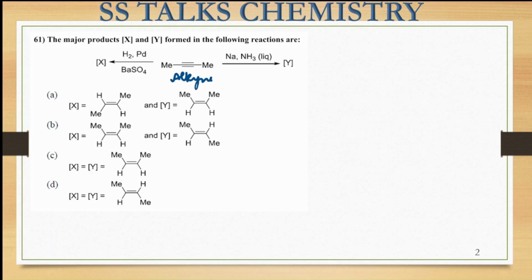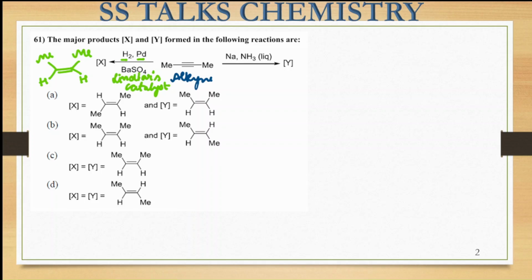Right now, for the formation of product X, the reagent that is passed is hydrogen in the presence of palladium barium sulfate. This is called Lindlar's catalyst. Whenever we have an alkyne species and it is treated with Lindlar's catalyst, it results in the formation of an alkene species, right? So a cis alkene has been formed here. That means this alkene species will be formed, and the methyl substituents are present on the same side. So this is going to be product X over here, right?